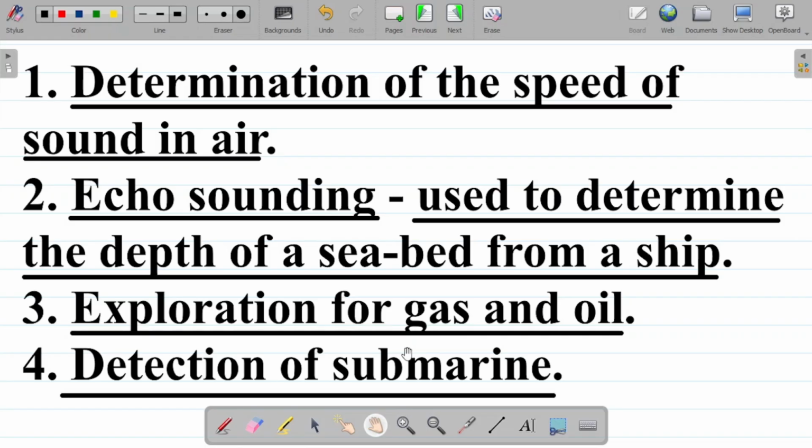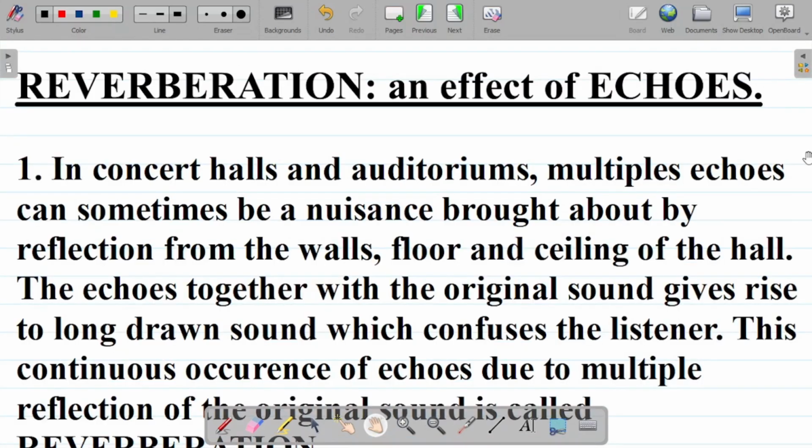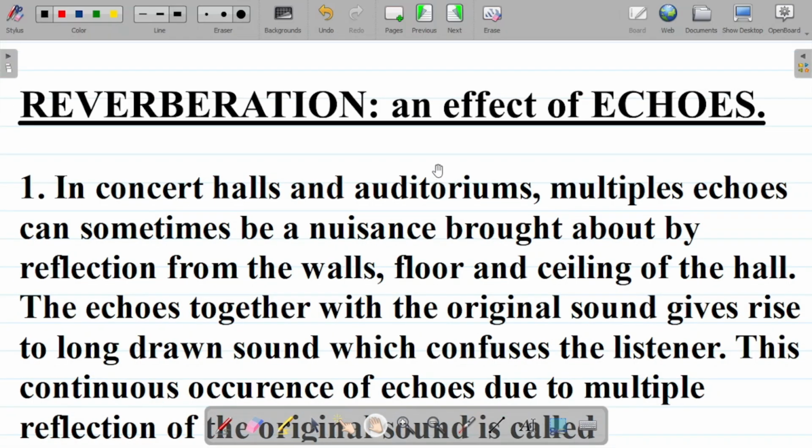We'll end this class with a very important concept called reverberation. Let's look at a very important concept in sound waves known as reverberation. Note that reverberation is simply an effect, or let's say a negative effect, of echoes. Let's look at some key concepts about the idea of reverberation.